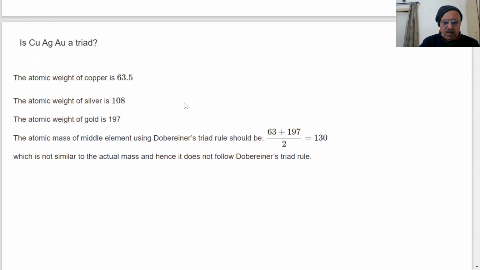Another question was asked to the student in the exam. These are question answers now based on Dobereiner law of triads. Is copper, silver, and gold a triad? What is your answer, student? You have 1 to 2 minutes to answer the question. The atomic weight of copper is given, atomic weight of silver is given, atomic weight of gold is given. Do they obey the Dobereiner law of triad? Do they form a Dobereiner triad? Yes or no? You have 1 to 2 minutes. What is your answer coming?